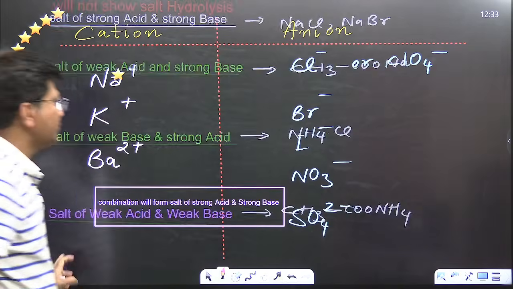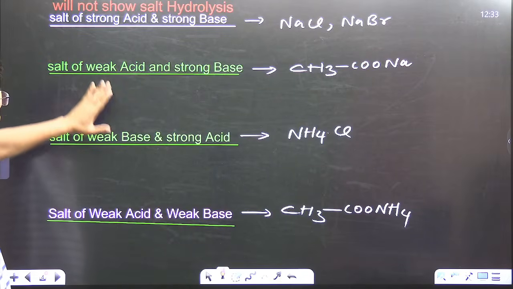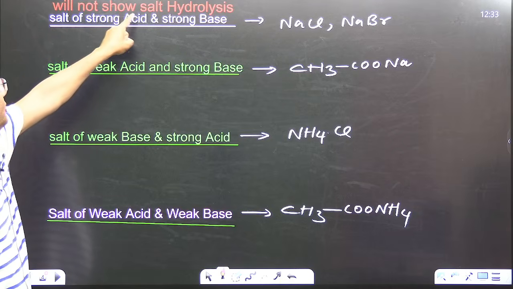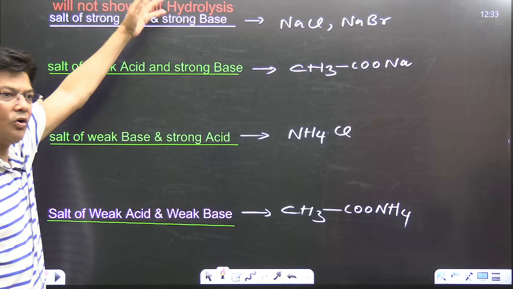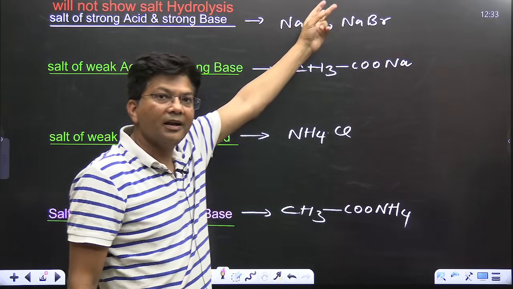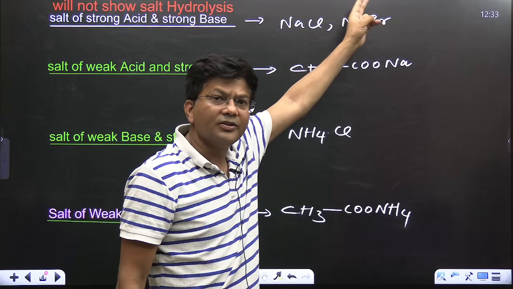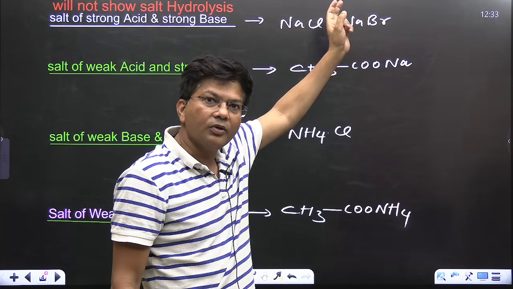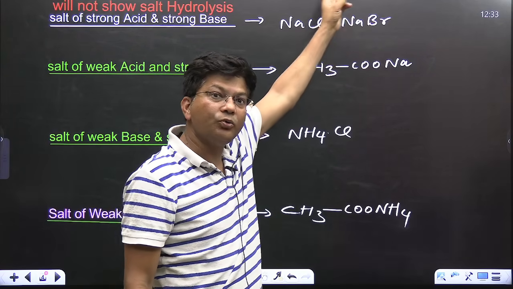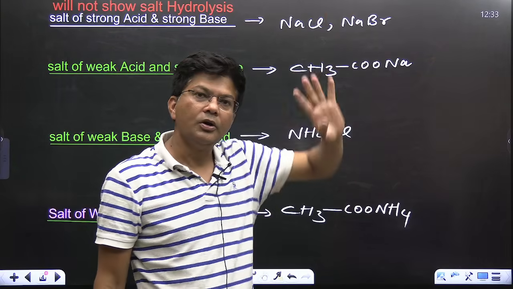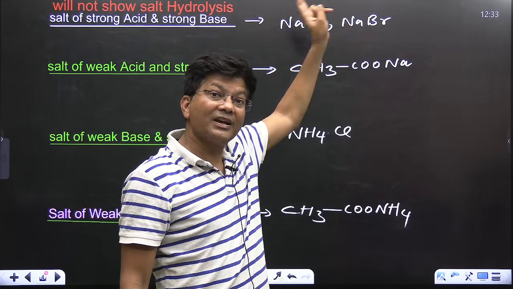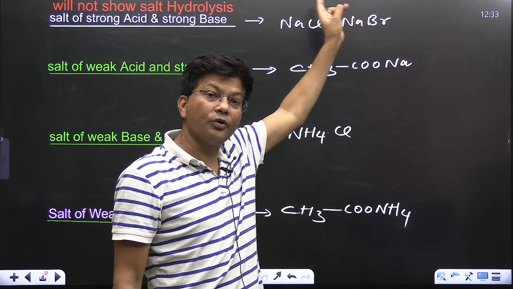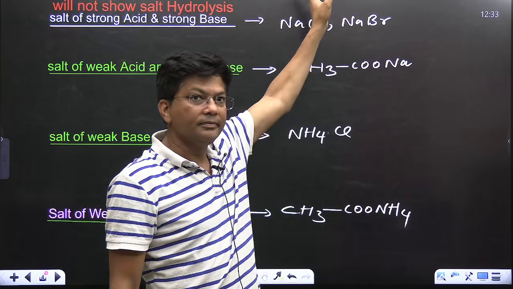Now let's see another slide. These are the four types of salts: 1, 2, 3, 4. This salt will never show salt hydrolysis, so it will not have any formula. So NaCl, NaBr, NaNO3, or KBr, K2SO4, all belong to this category. NaClO4, KClO4, NaCl, KCl, Na2SO4, K2SO4, barium sulfate, all are salts of that category.